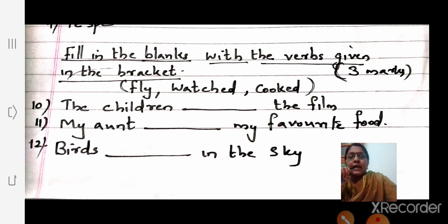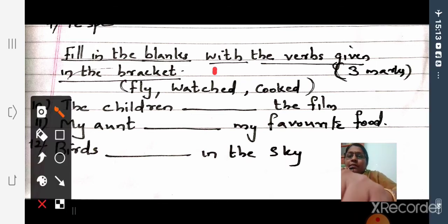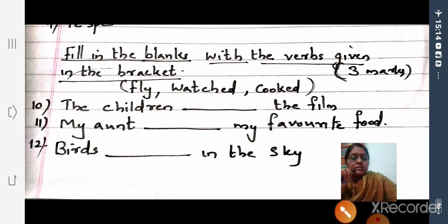The children dashed the film. Children watched the film. So this is the right answer. First one, children watched the film. Then my aunt dashed my favorite food. My aunt cooked. Okay, then birds dash in the sky. Birds fly in the sky.